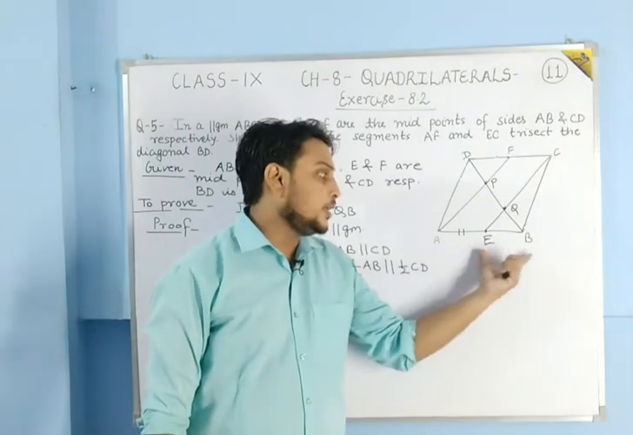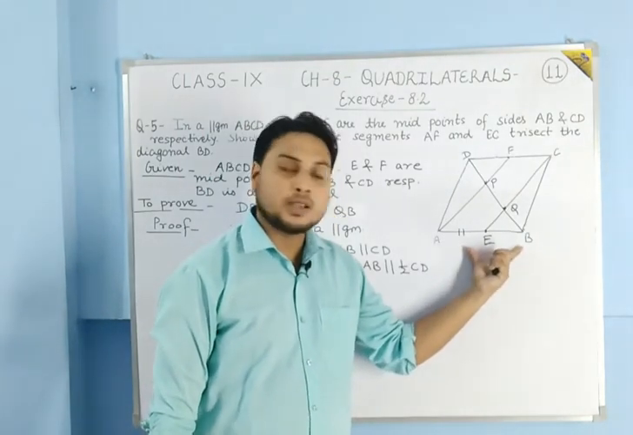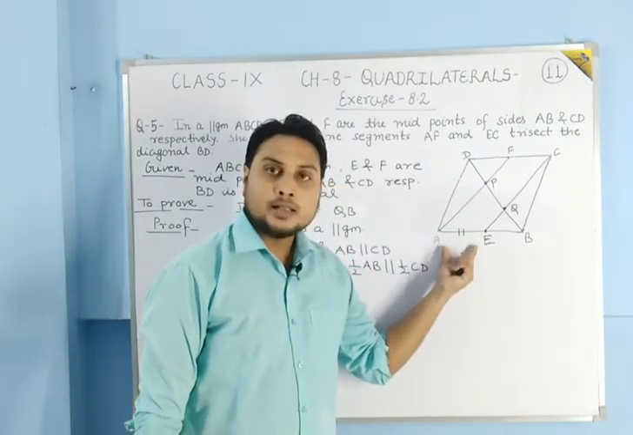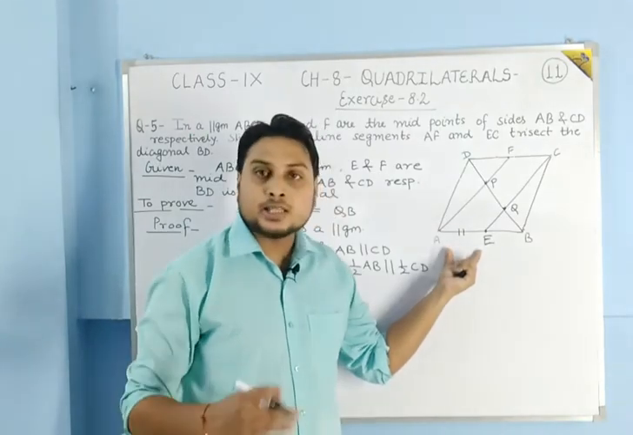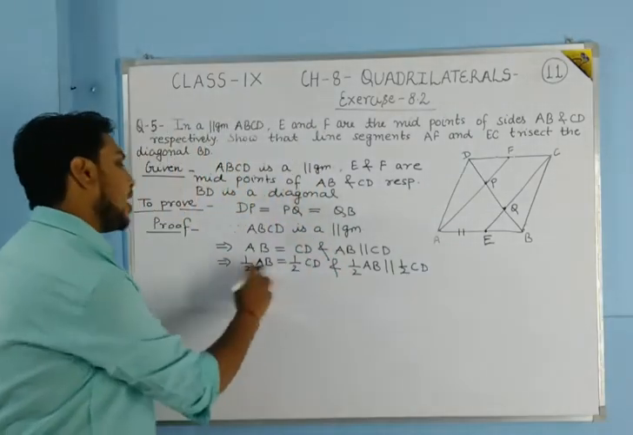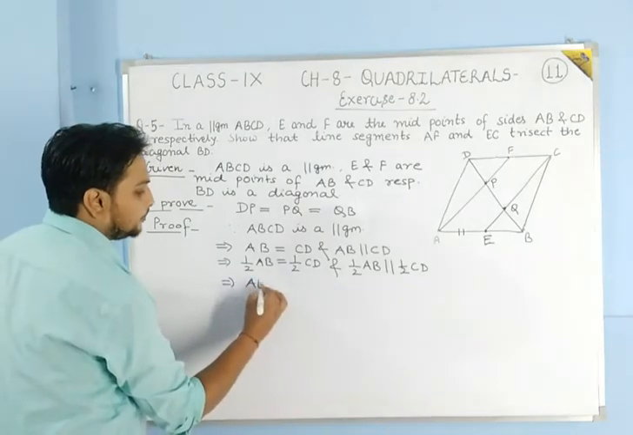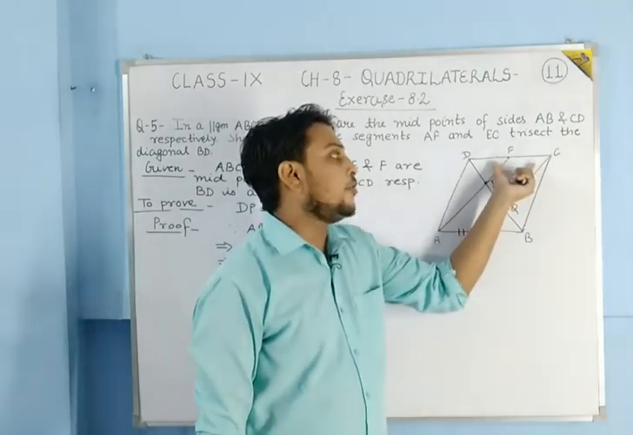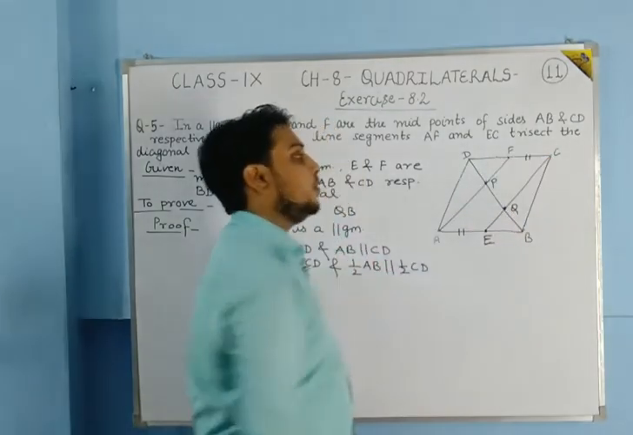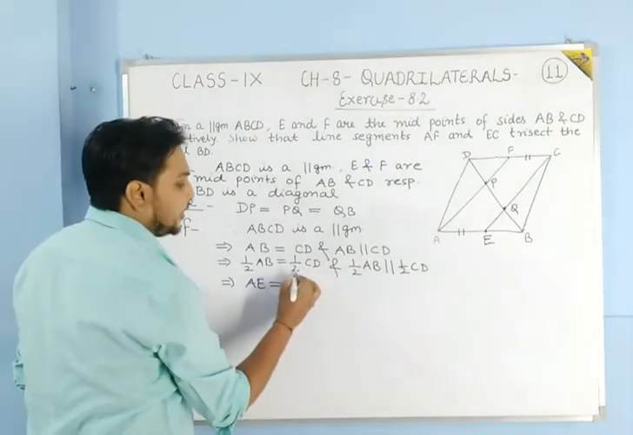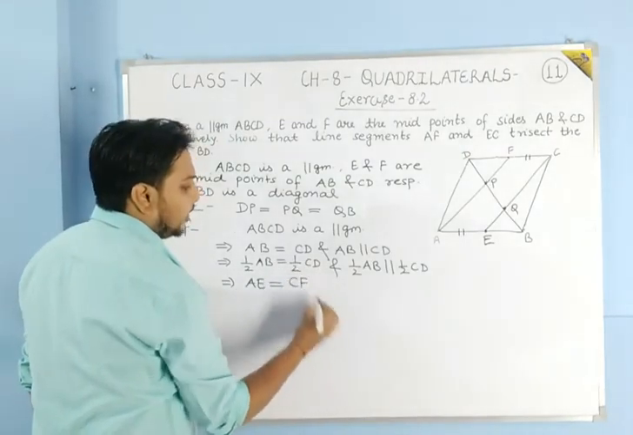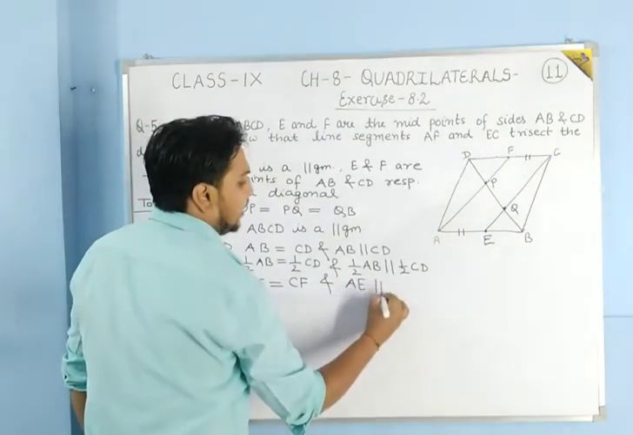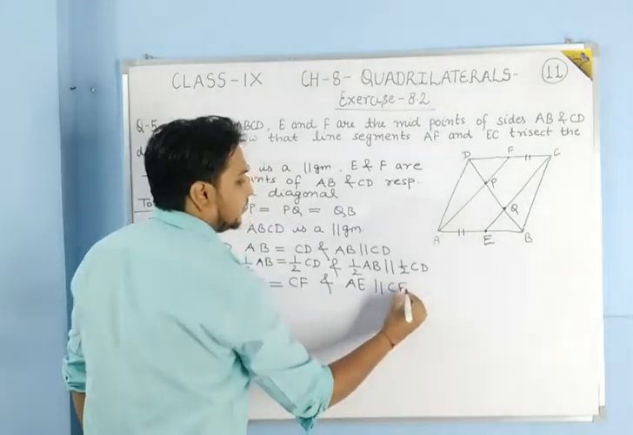See, AB is the full length, and E is the midpoint. So if we take the distance AE, then we can say that AE is just half of AB. So half of AB we can write AE, and half of CD we can write CF. In the same manner, at the place of half of AB we will write AE and at the place of half of CD we will write CF.